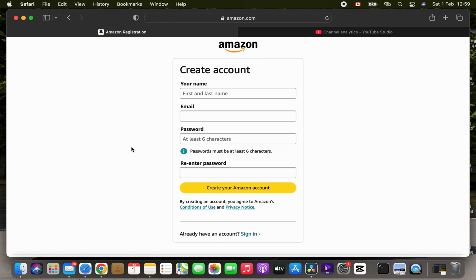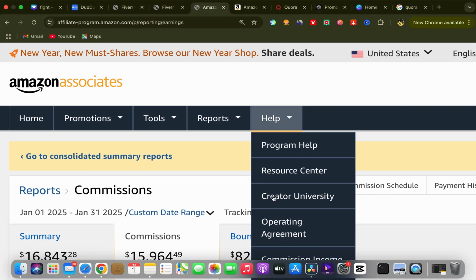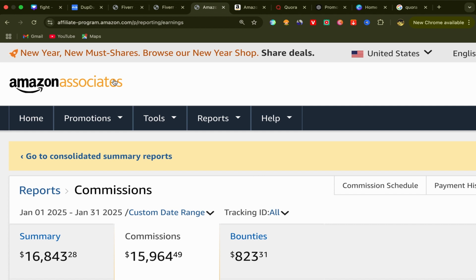The sign up process to the Amazon affiliate program is super easy and simple. All you have to do is put your first and last name, your email address, password, and your password again, and click on create your Amazon account. Super easy and simple. And after you finish, this will be your home page, and you should have an account like this one with Amazon Associates affiliate marketing. You should see a summary here of your commissions, bounties, and so on.